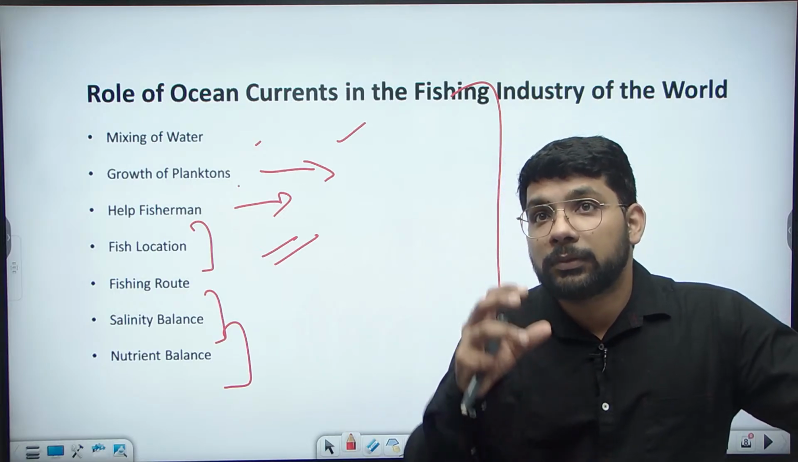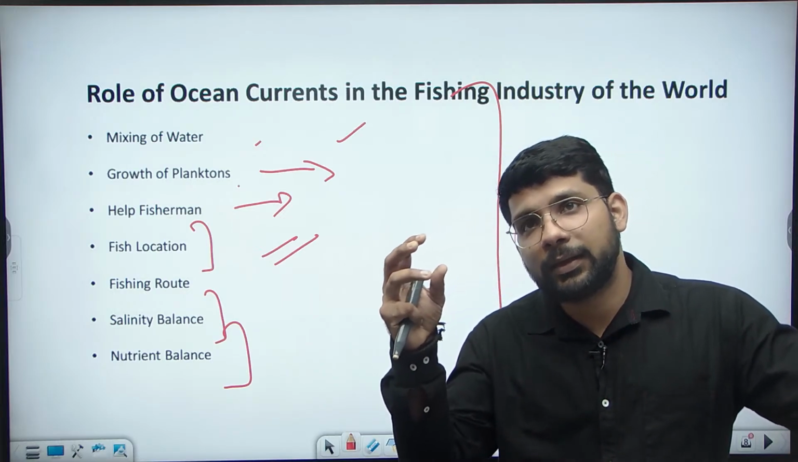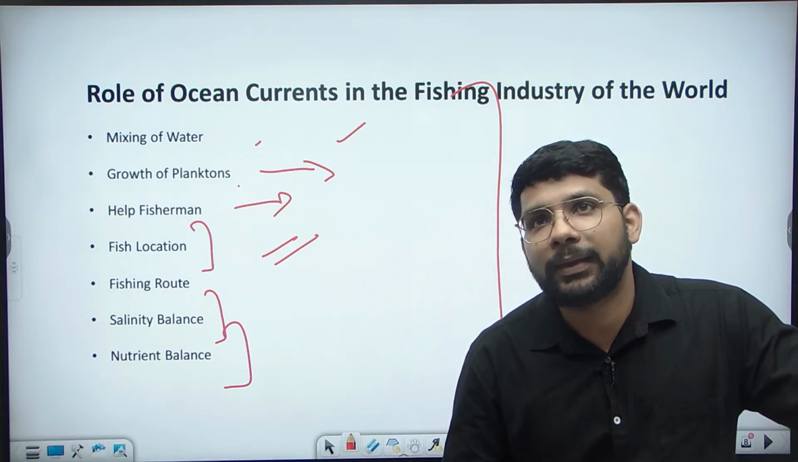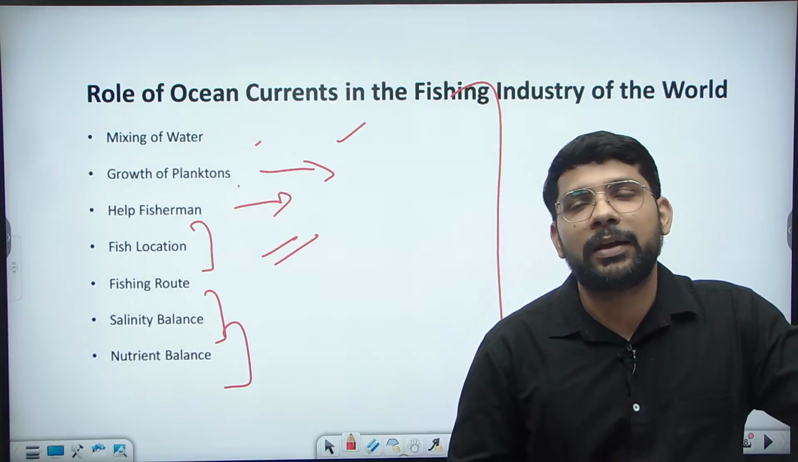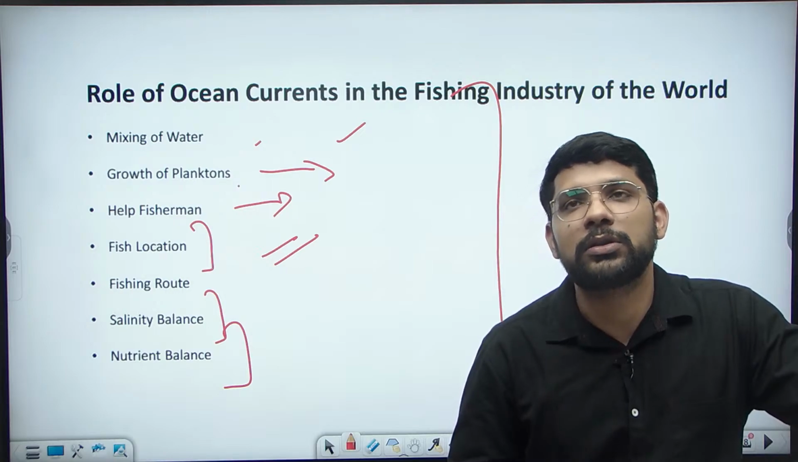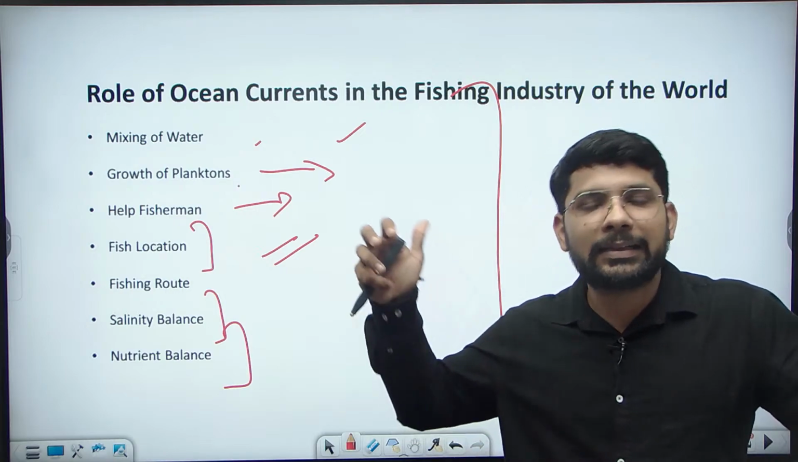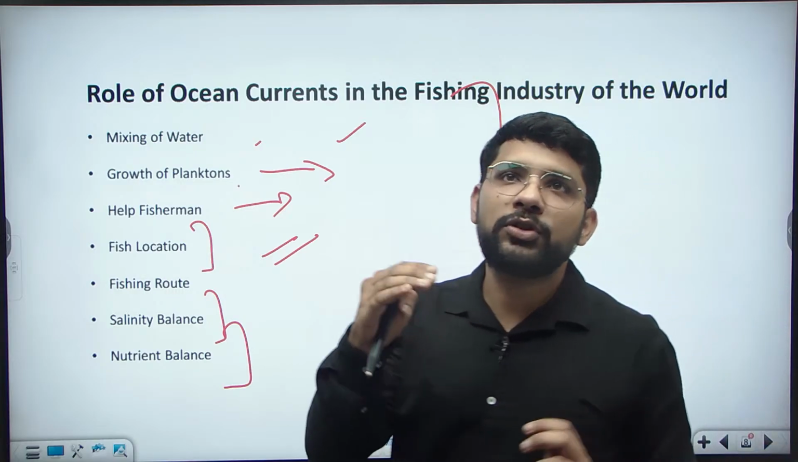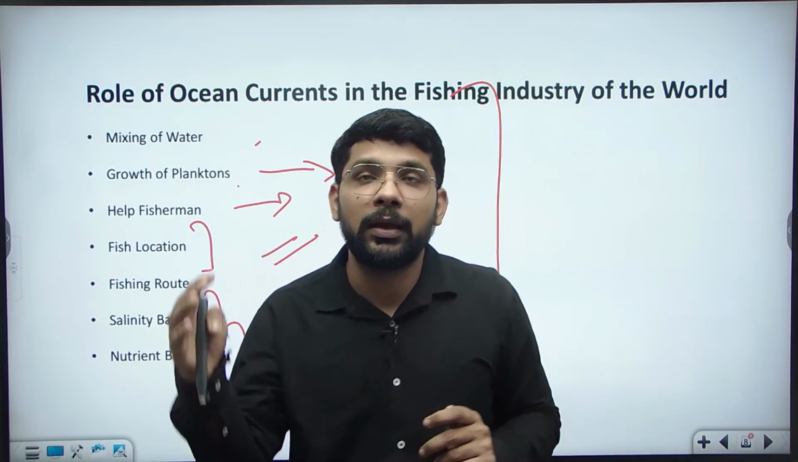And among secondary forces, we can see there is temperature influence, and salinity along with temperature. That is also impacting the forces which have an impact on the ocean currents. Density is also a secondary force. Then we addressed the second part of the question: what is the role of ocean currents in the fishing industry, helping the world?